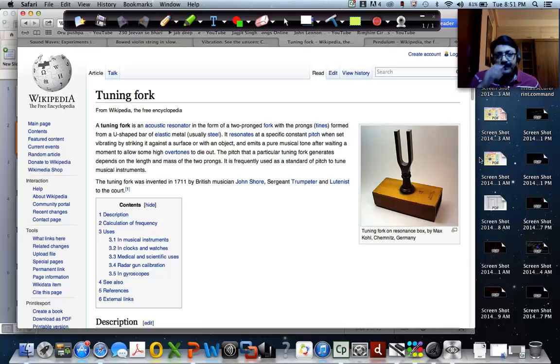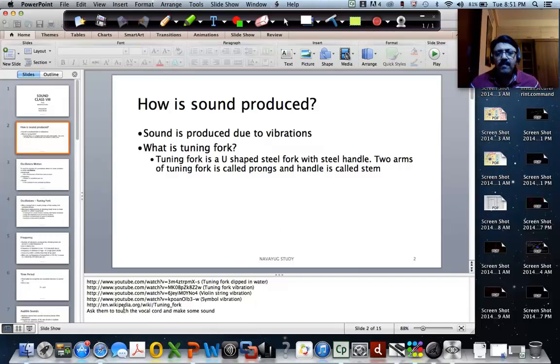And so this is what a tuning fork is. I hope that's clear, right? And so let me go back here.